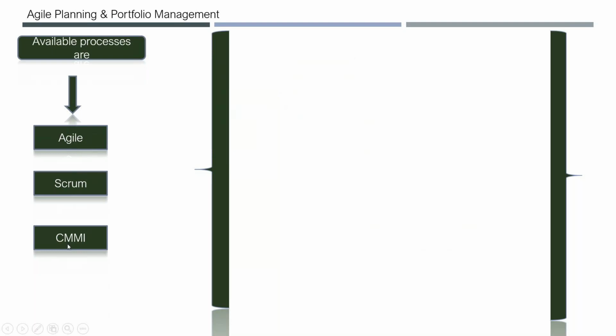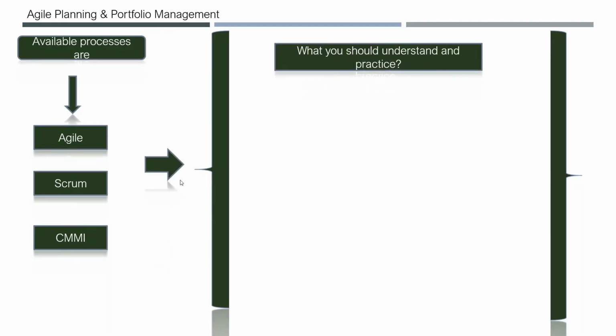Before all this evolved, CMMI was the standard. So CMMI has its own templates for managing the requirements. Later, you got into Agile and Scrum methodologies. Scrum is a part of Agile, one of the Agile methodologies. In this tool or any tool, when you say Agile, it will give you the basic Agile template. Scrum is one of the methodologies in Agile. People don't know the difference and use them interchangeably, Agile or Scrum. Since all the companies are using Scrum, we are exploring Scrum only, but it doesn't make a big difference.